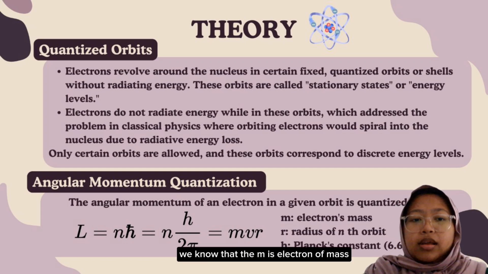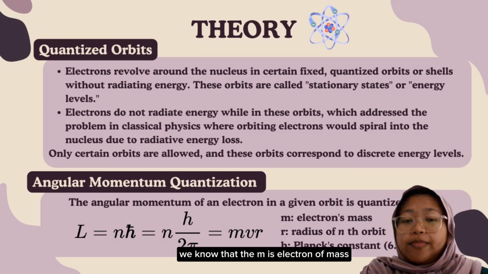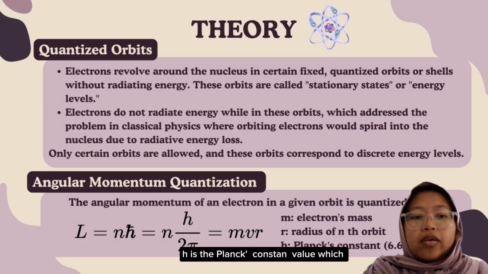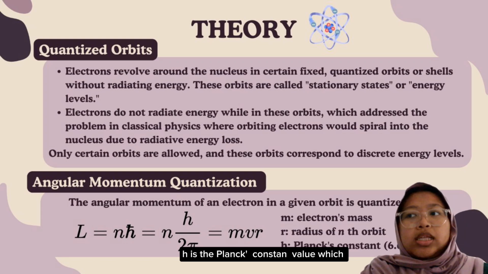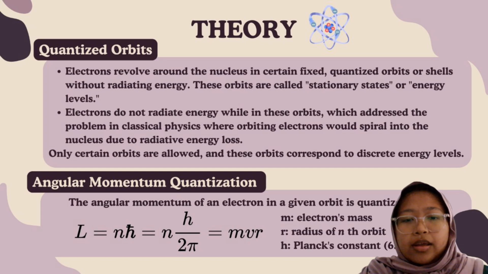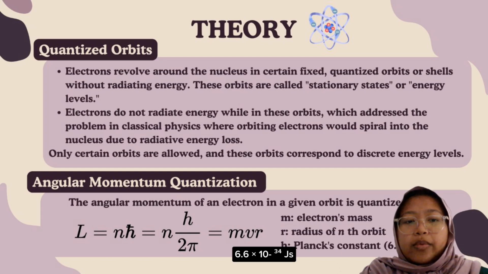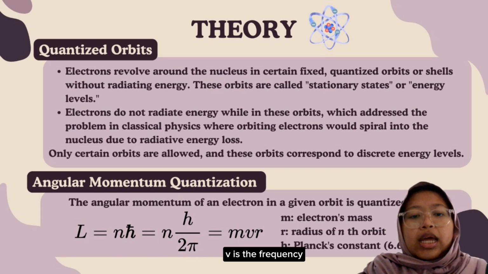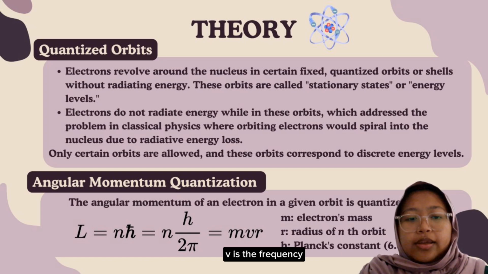We know that m is the electron mass, r is the radius of the n orbit, h is the Planck constant value, which is 6.6 times 10 to the power negative 34 joules, and v is the frequency.